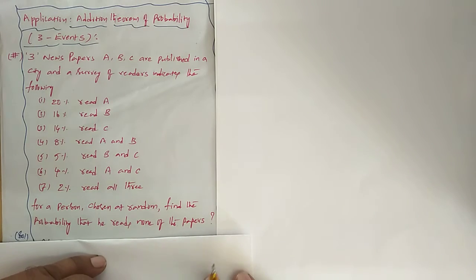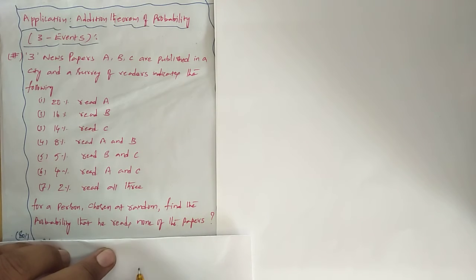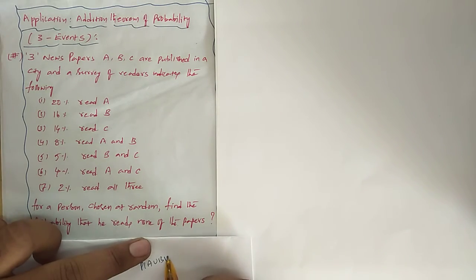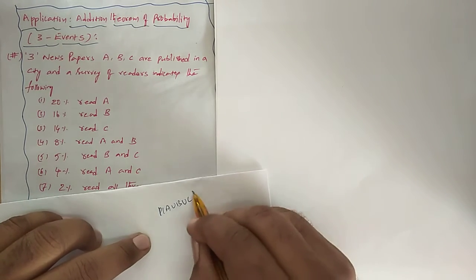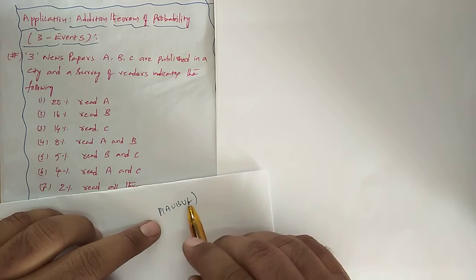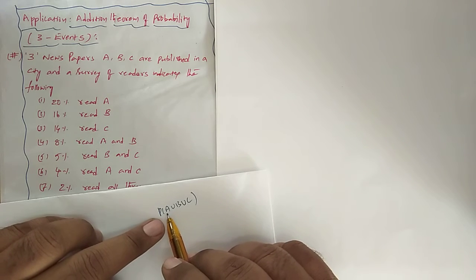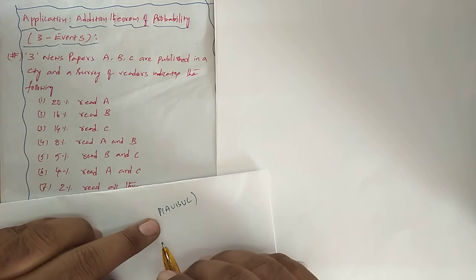Generally, the probability of A union B union C represents what? The person reading any one of the newspapers. He reads either newspaper A, newspaper B, or newspaper C.